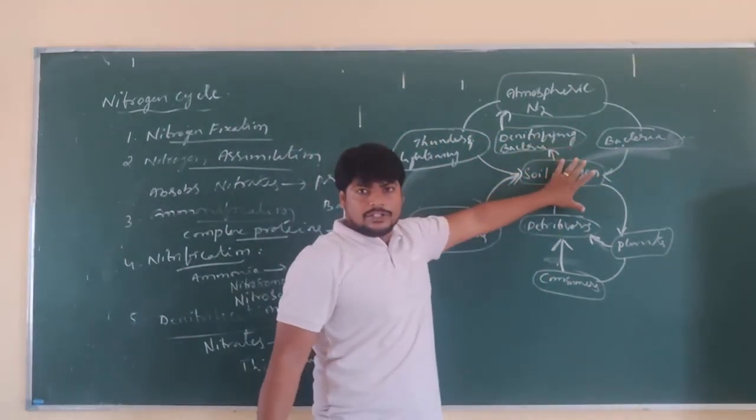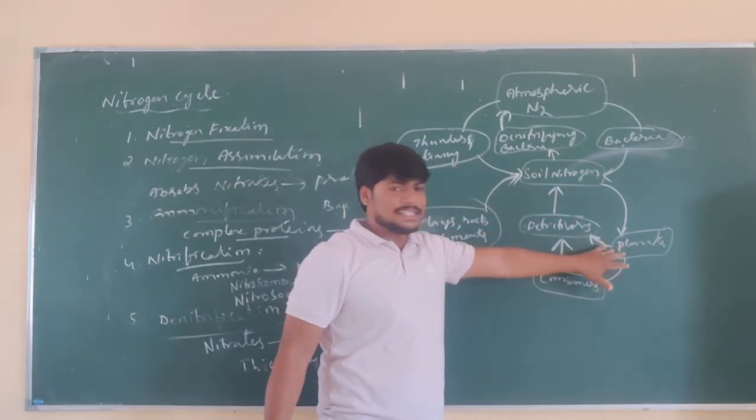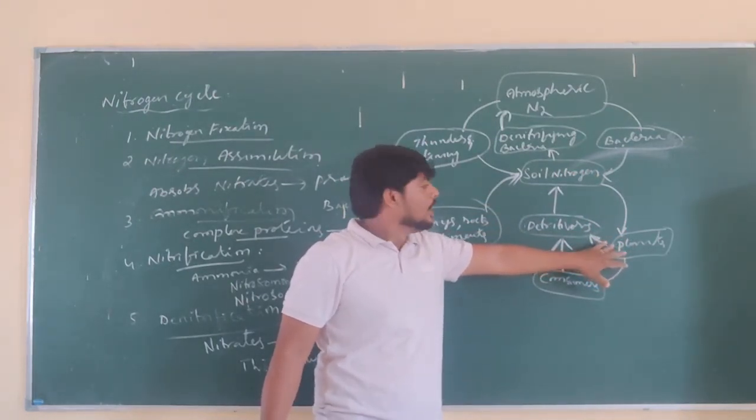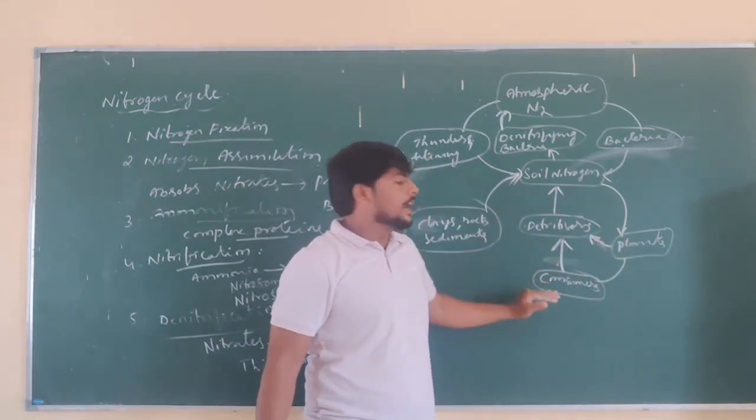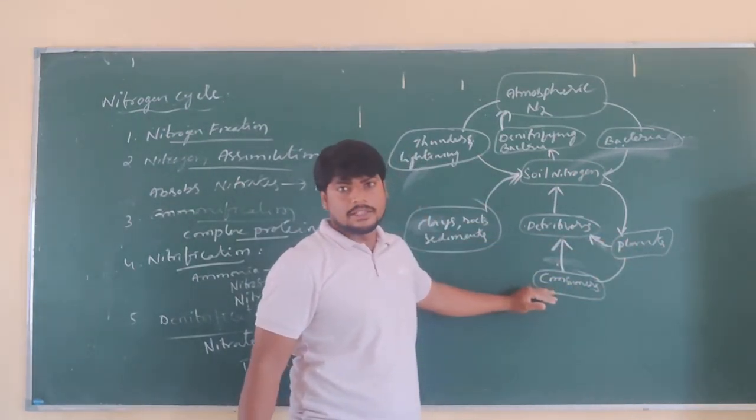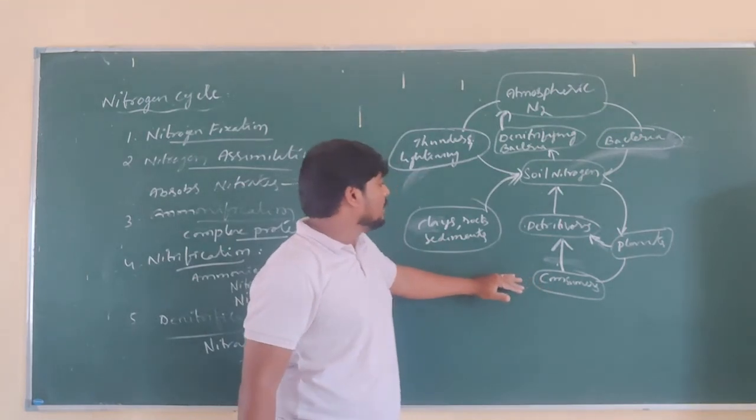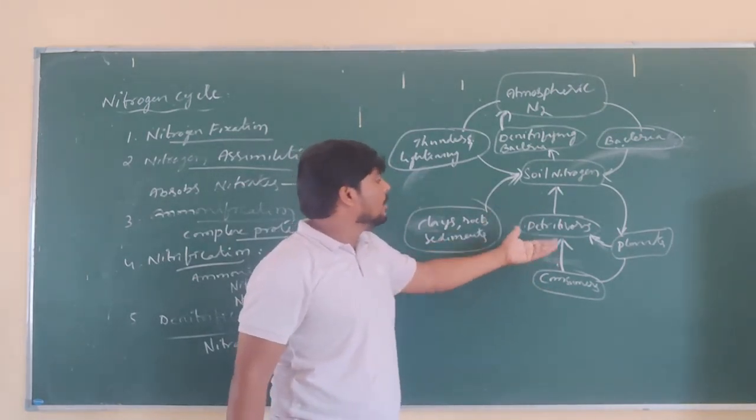From the soil nitrogen, it is absorbed by the plants. Plants are absorbing. That is assimilation. After absorption, it is transferred to the consumers. After consuming this, there is formation of ammonia.